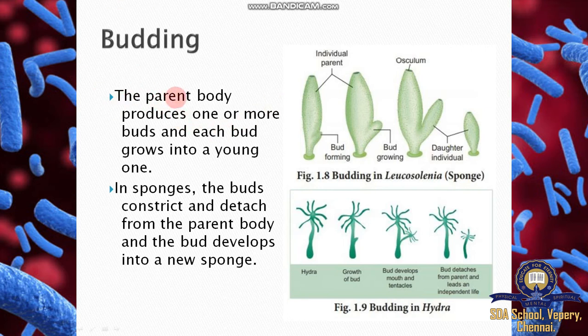Budding. The parent body produces one or more buds and each bud grows into a young one. Examples: sea sponges, Leucosolenia, and Hydra. The parent body first forms one small protuberance, which enlarges to form a fully developed young bud. This bud detaches from the mother body to form a new individual organism. So this is called budding. Examples: sea sponges and Hydra.